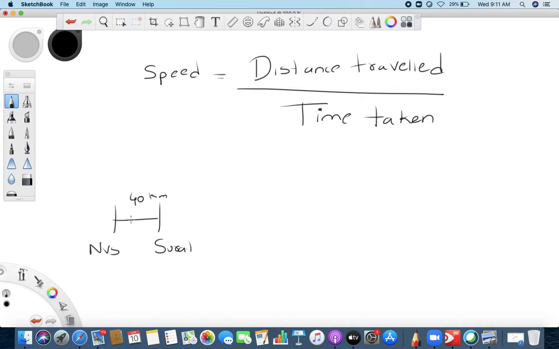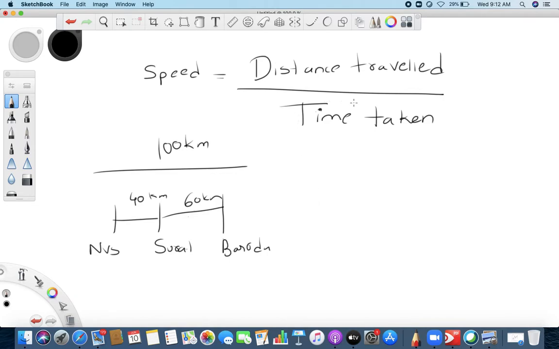Now let's say you go ahead another 60 kilometers and you reach Baroda. So in total you have covered 100 kilometers. My question to you: what is your speed? We always say average speed. We don't say one speed. We just say, okay, I drive at 60 to 70 kilometers per hour.